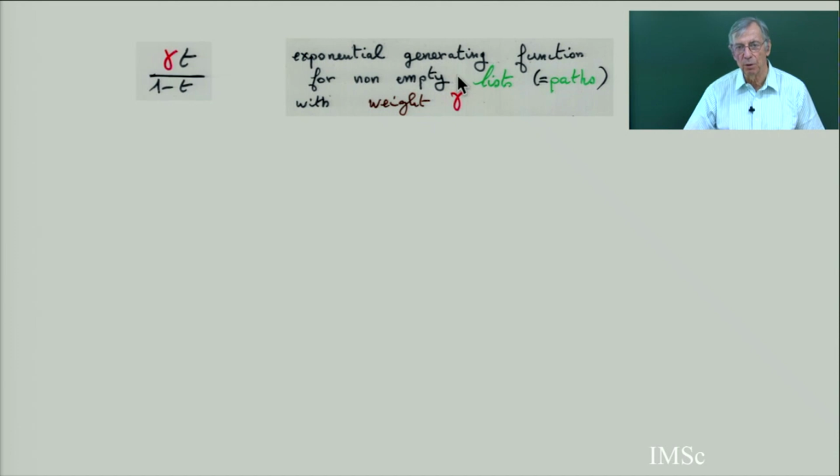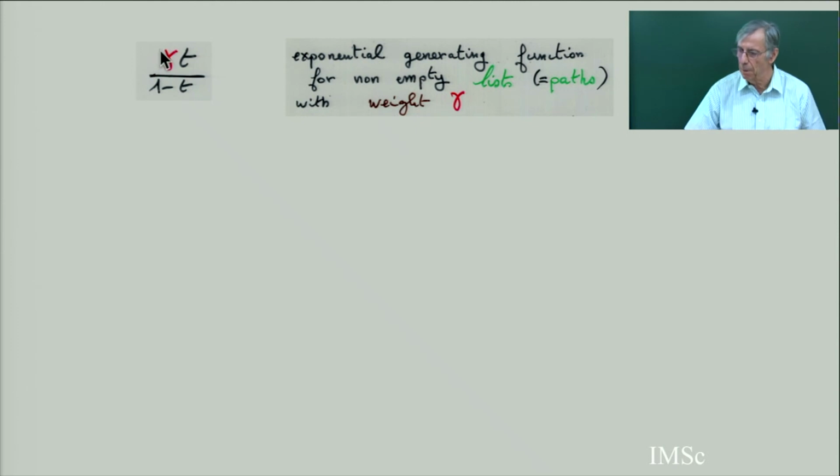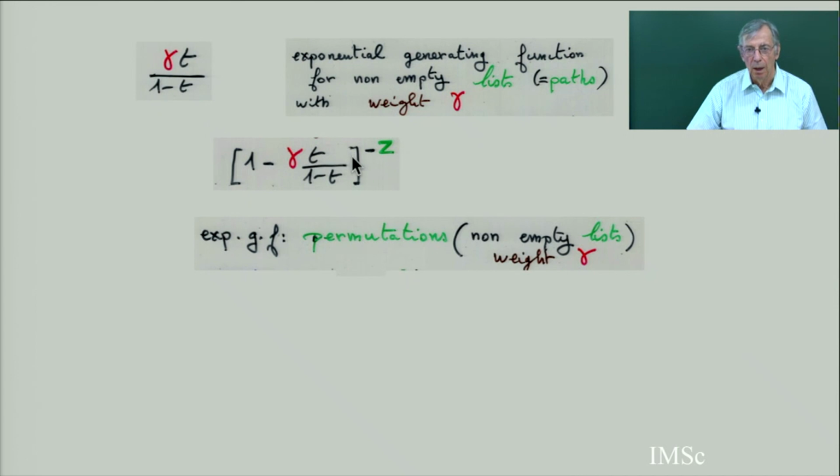So first, just recall some basic principles. The exponential generating function of non-empty chains or paths of any length is t over 1 minus t. Here I take total order, and I put a weight gamma. Suppose you put a weight gamma for each of these chains. And this will be in the theory of species.